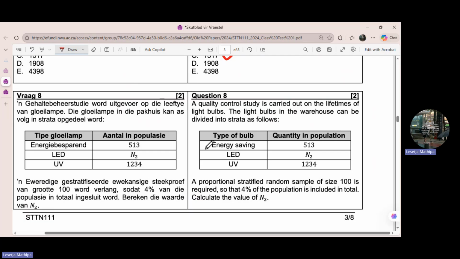So we have the type of bulb: energy saving, LED, UV. Then we also have the quantity in population. So now this is the capital letter N for energy. You can call this one N1, and this one you can call N2.